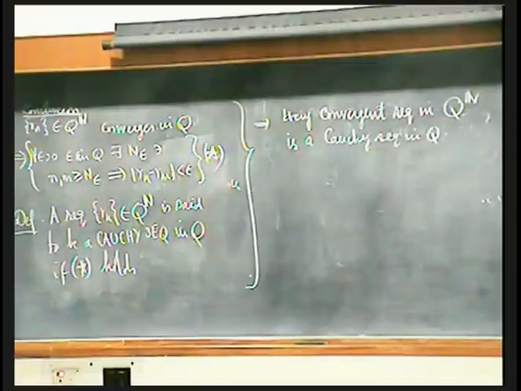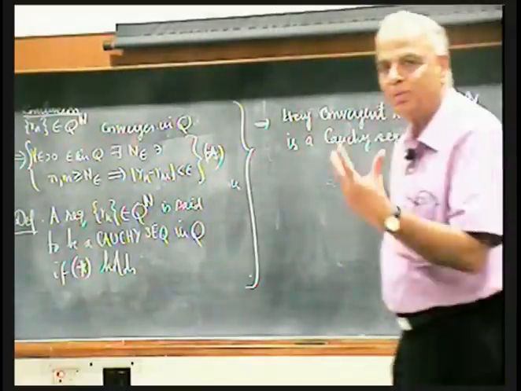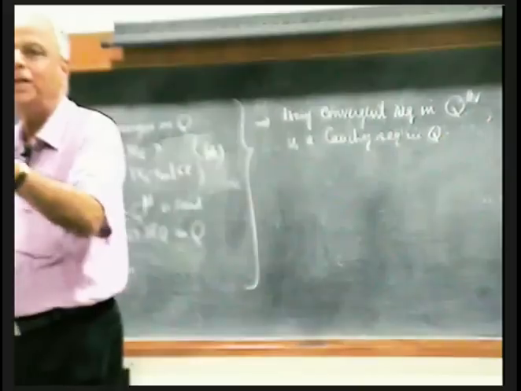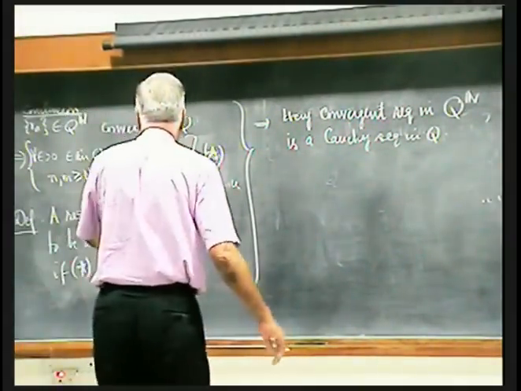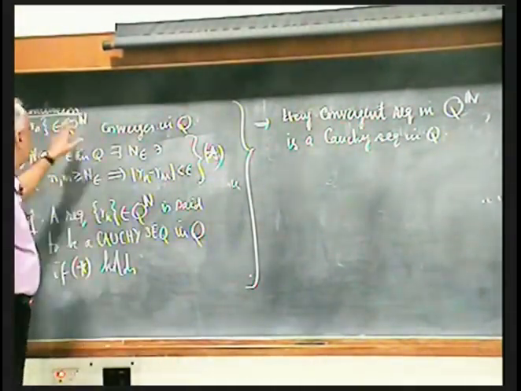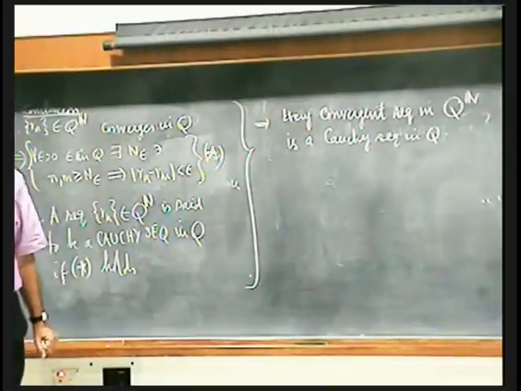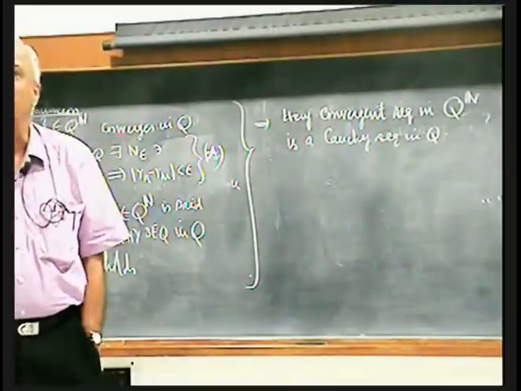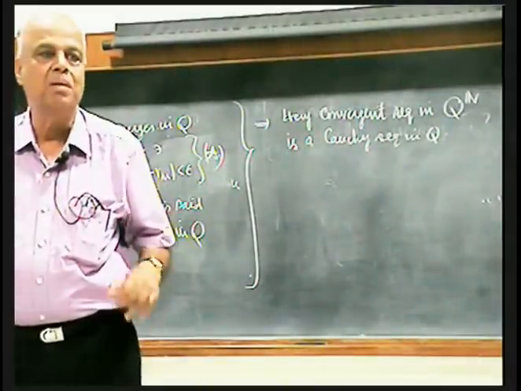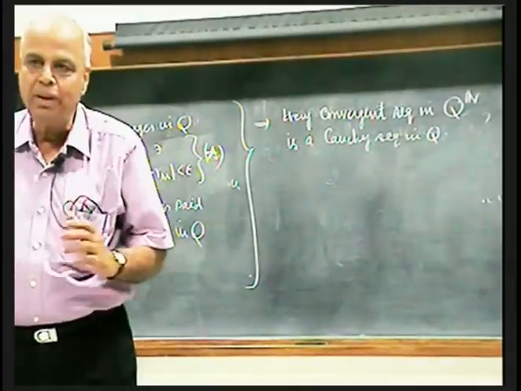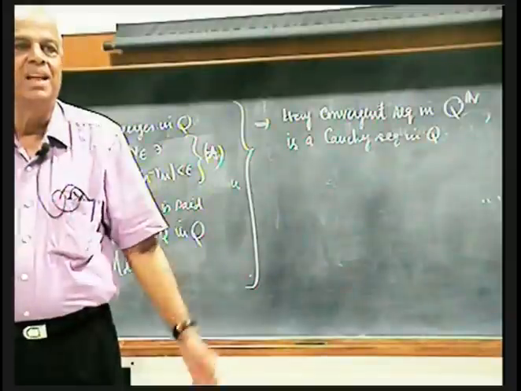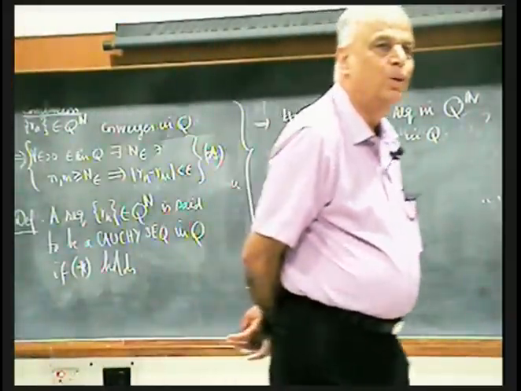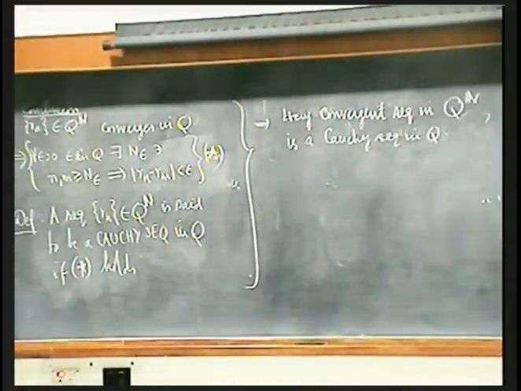That is, if a sequence is fundamental, if a sequence is Cauchy, should it converge? That is, I give you only this, should there exist an R such that Rn converges to R? The answer is no. So there seems to be some gaps. Everybody is going somewhere, then finally they fall in a pit because there is nothing there. There is no rational number to which they can go.